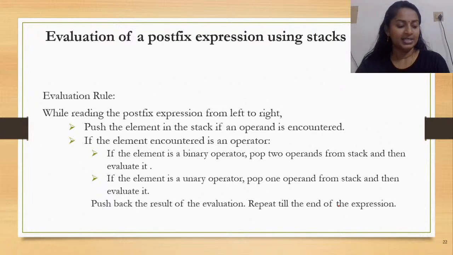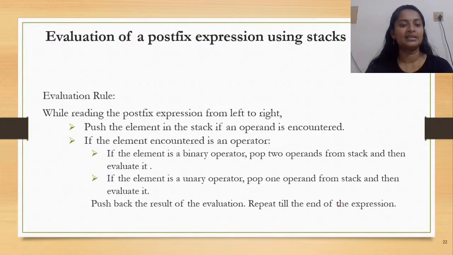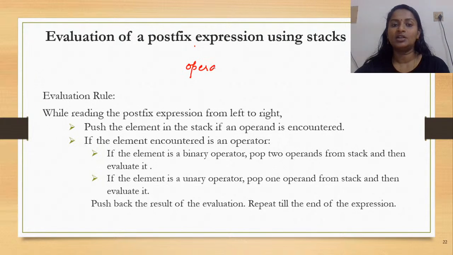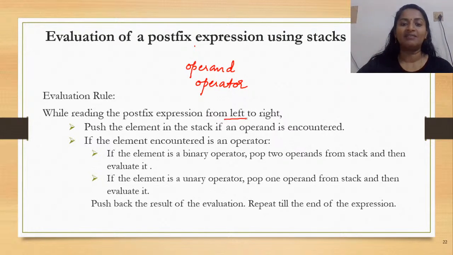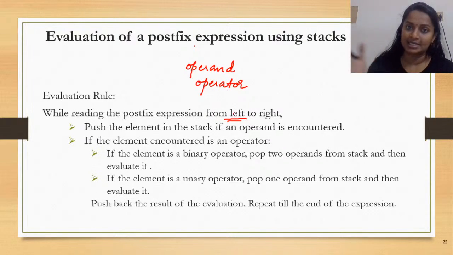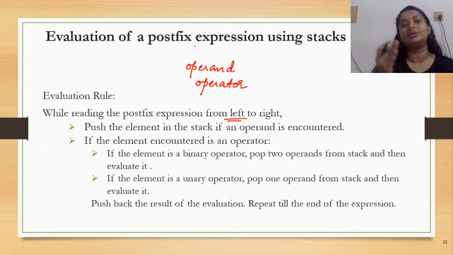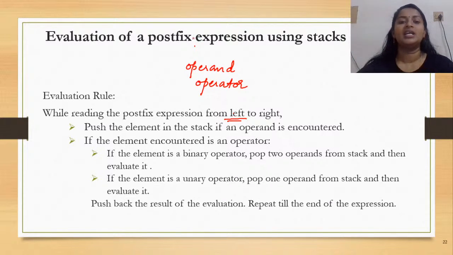Okay. So the next application, we have evaluation of a postfix expression using stack. So this was an algorithm that we saw in the last class, and the evaluation rule says in a postfix expression there are no parentheses. What are only existing? You have either an operand or an operator. Here also the traveling happens from left to right. Now when you have an expression, you always scan from left to right. And you encounter either an operand or an operator.